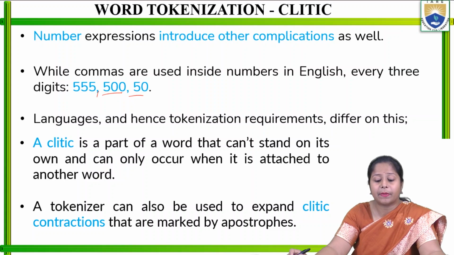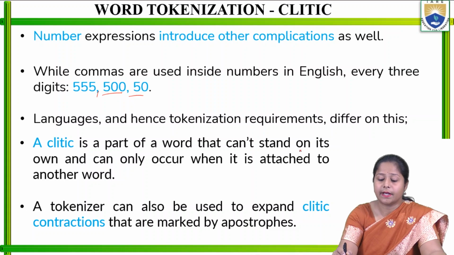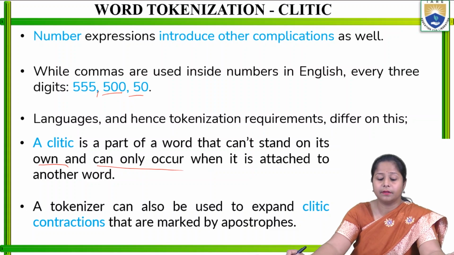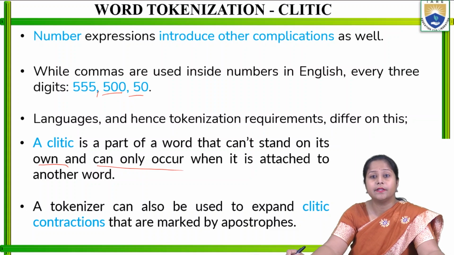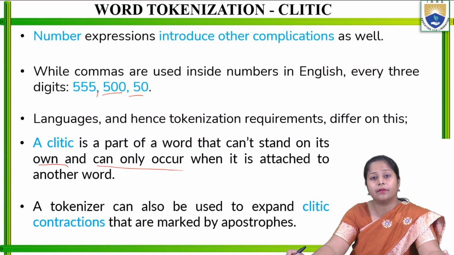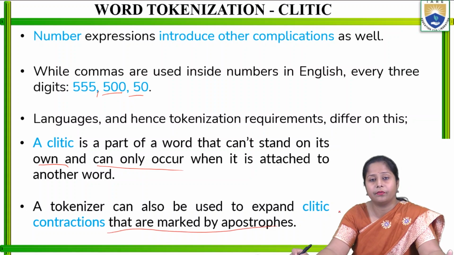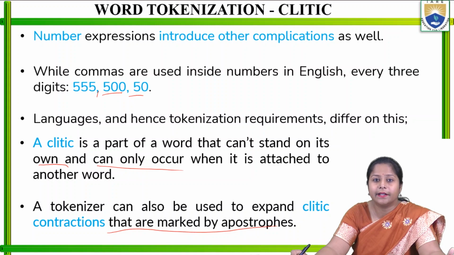A clitic is a part of a word that cannot stand on its own and can only occur when it is attached to another word. So whenever a clitic is used as a part of a word, it needs to be extracted with the help of another word, and it just attaches those two words. A tokenizer can also be used to expand the clitic contractions that are marked by an apostrophe. Whenever an apostrophe is used, that makes a clitic itself.